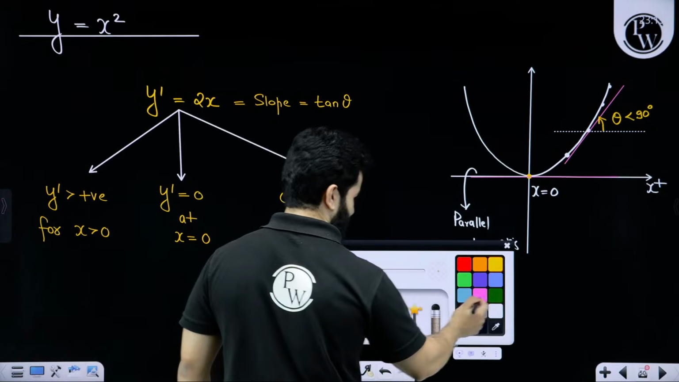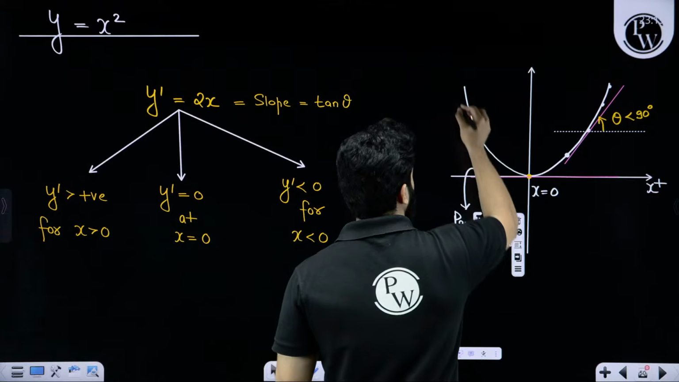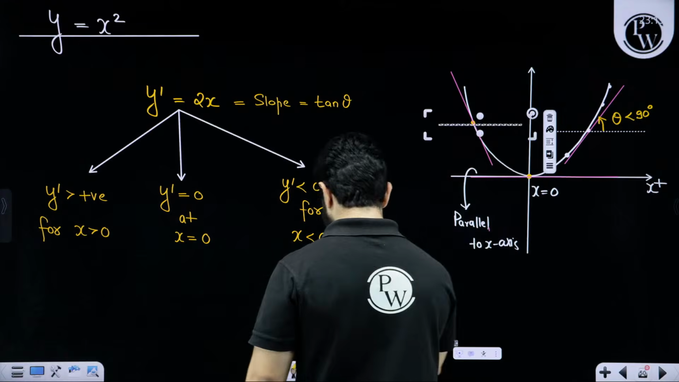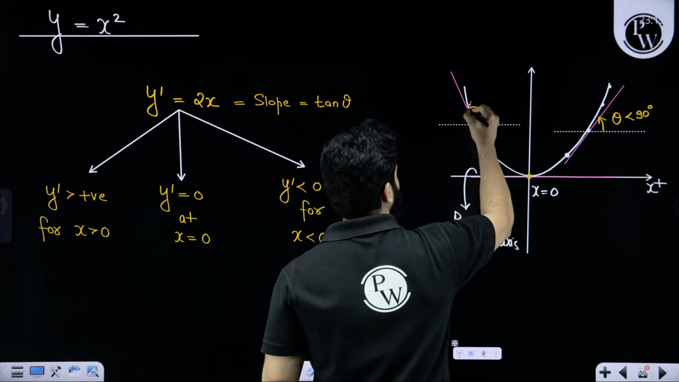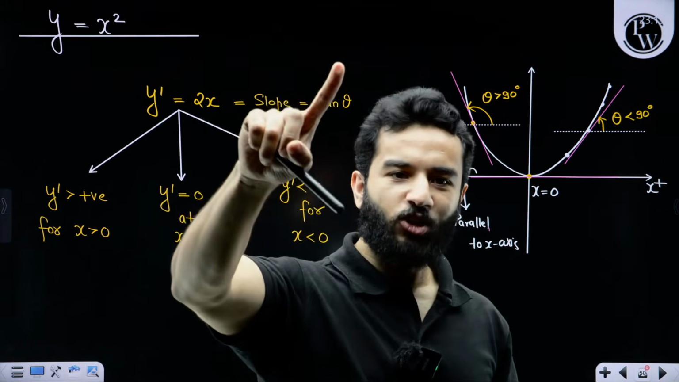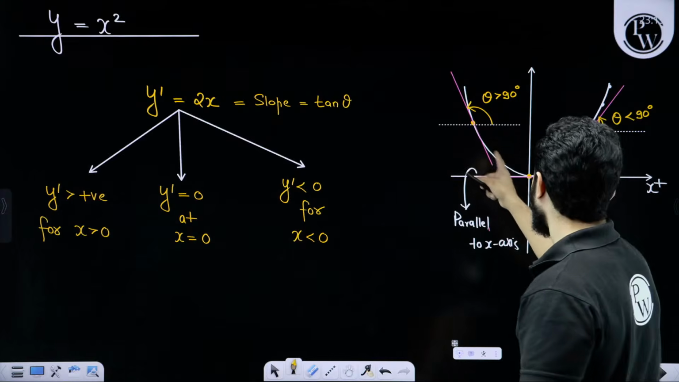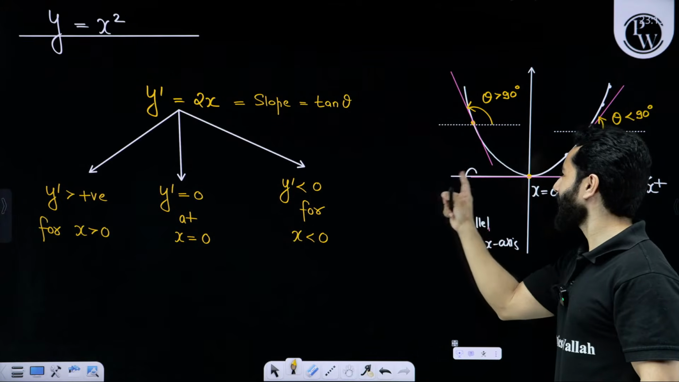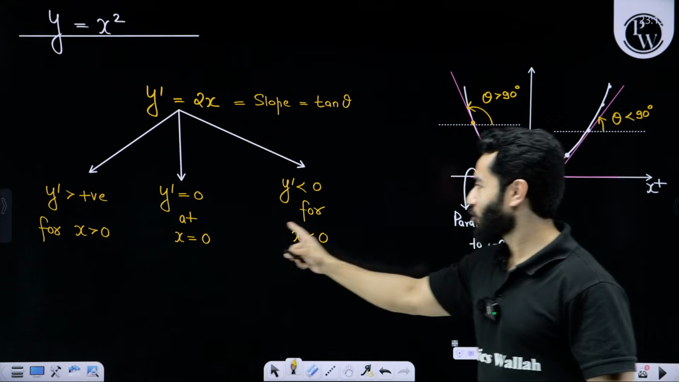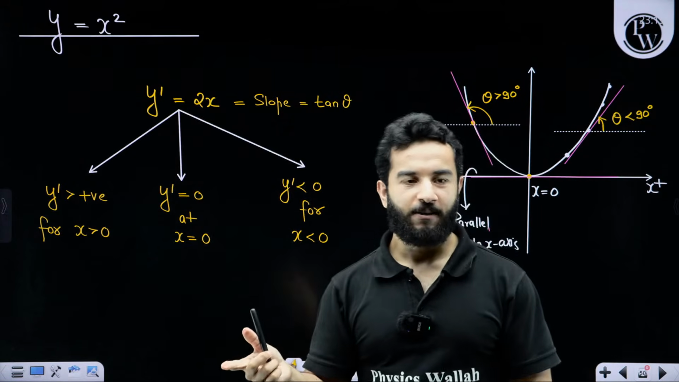Let's take any point over here where x is negative and make a tangent at this point. Let's draw an axis like this and mark an angle like this. The angle is greater than 90 degrees, meaning the second quadrant, where only sine is positive and tan is negative. So for all of these x, tan will give a negative value. That means the slope will be negative for x negative. Is it clear?